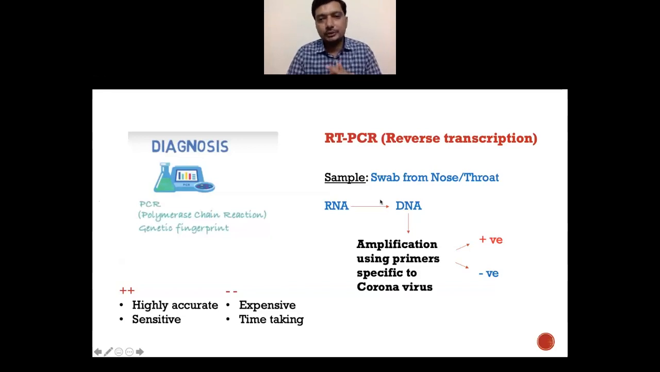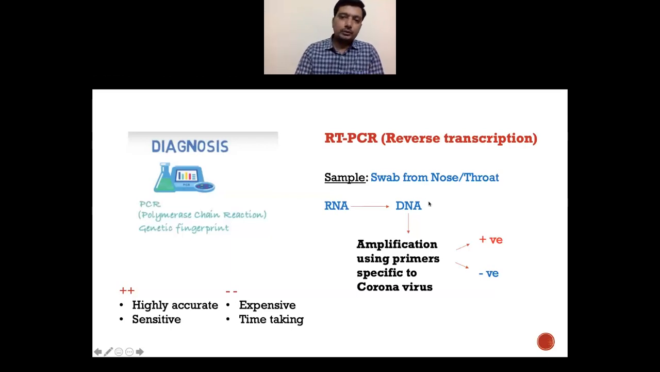For the sample, they take a swab, that is a sterile cotton ball, and put it to the throat or the nose, collecting a sample containing the virus, from which they can extract RNA, and this RNA has to be converted first into DNA. This is where the concept of reverse transcription comes into the picture. In our bodies, we have DNA as the main genetic material and we create RNA from it in a process called transcription. As this is the reverse of that process, it is called reverse transcription.